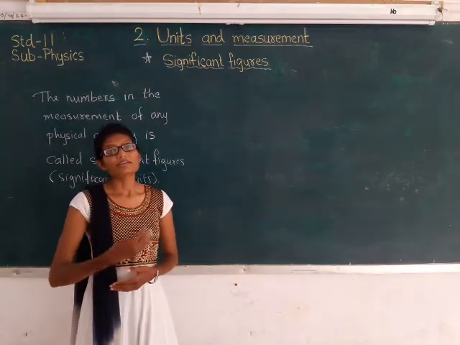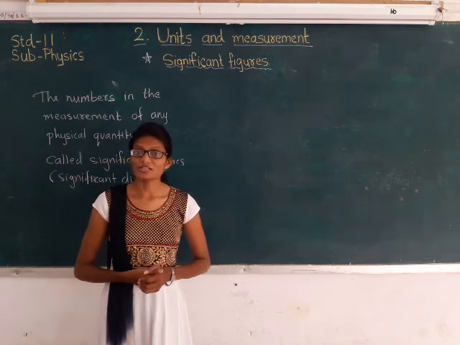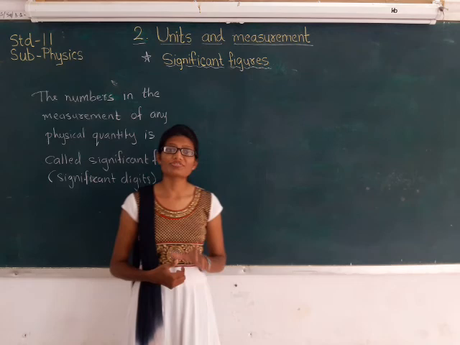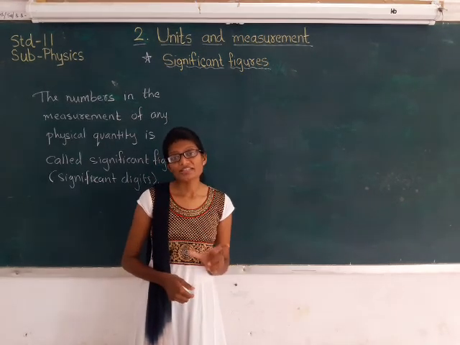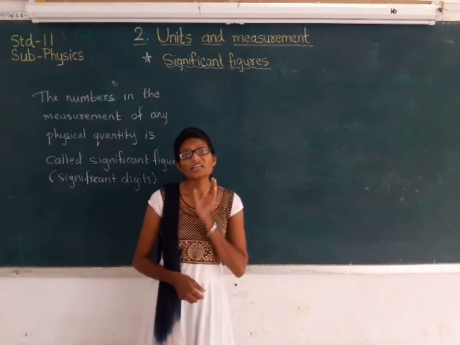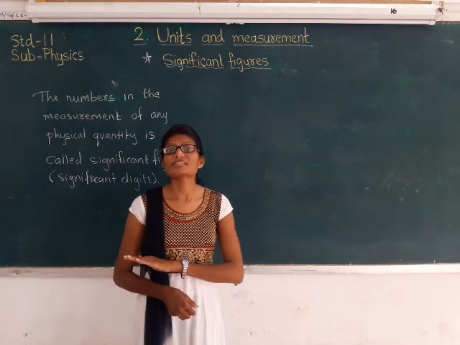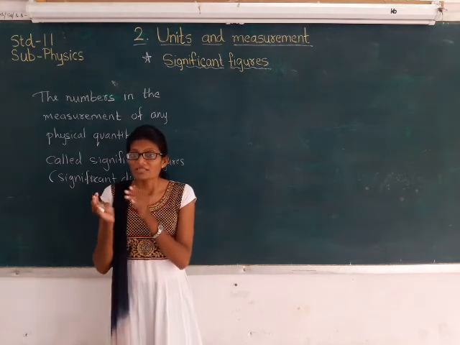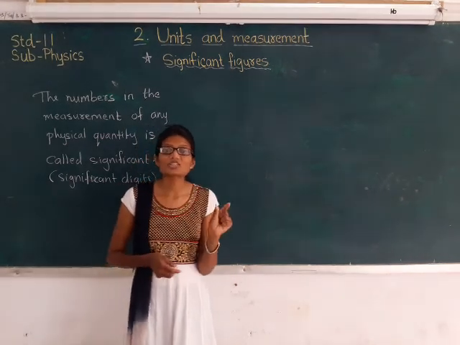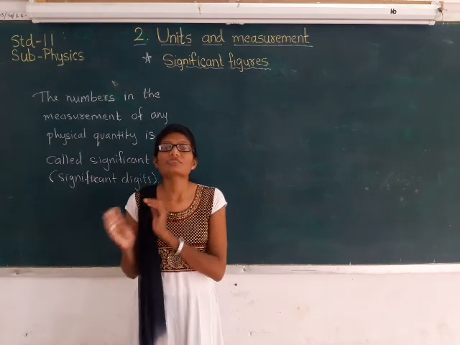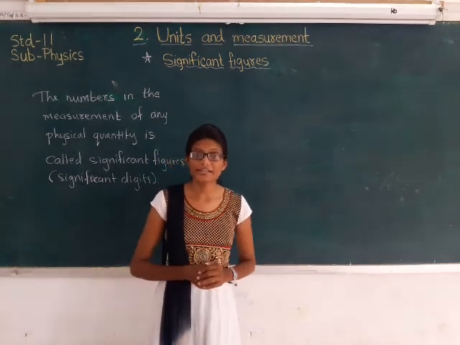Now whatever number we are getting, we will call it the significant figures. In those significant figures, the number includes certain digits as well as uncertain digits. The last digit of the number is called the uncertain digit, and all the digits in front of that are called certain digits.